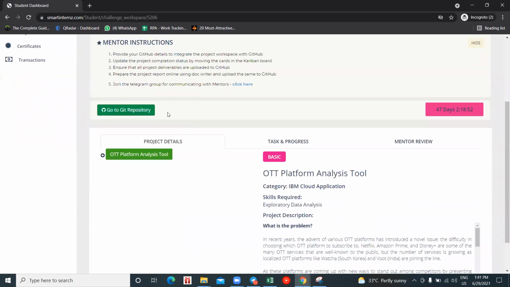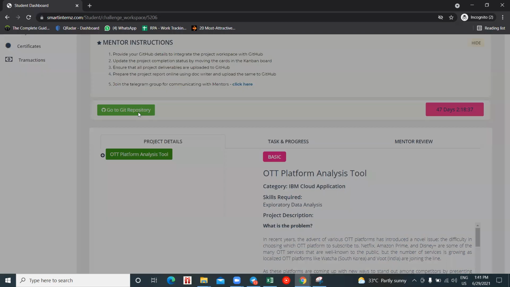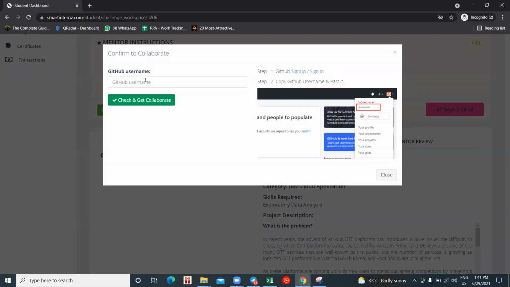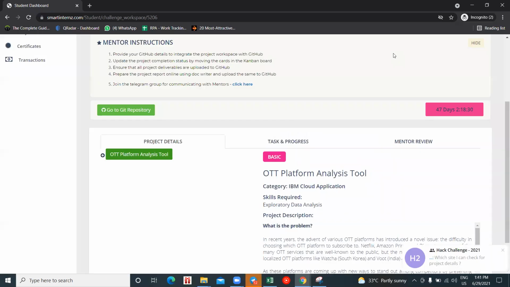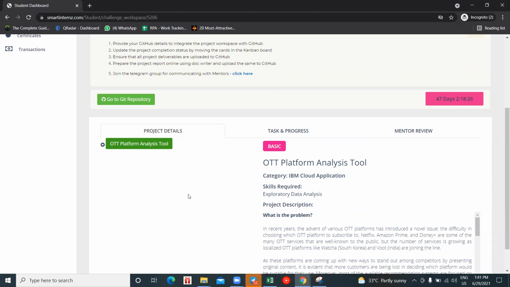Okay, so here you have a git repository, and here you'll have another option called project doc, which has not been enabled yet for me. It will be enabled soon. The use of this git repository is, when you click on it, it will ask for your username and so on in a pop-up. Let me show you this process a bit later. Before that, let me explain all the details.